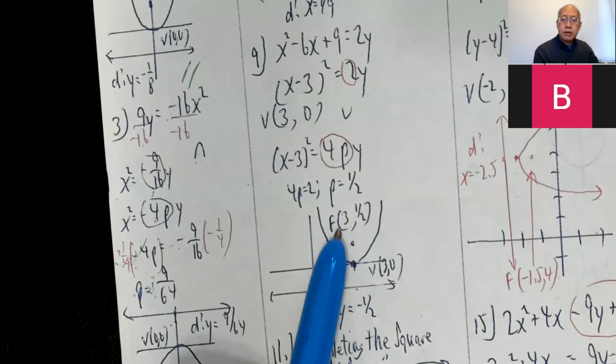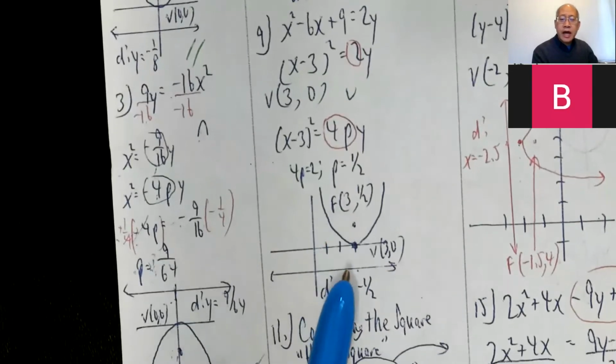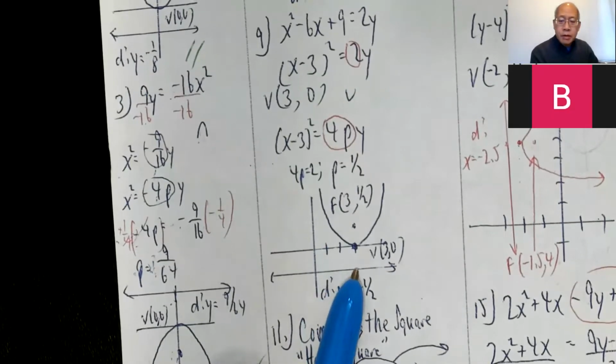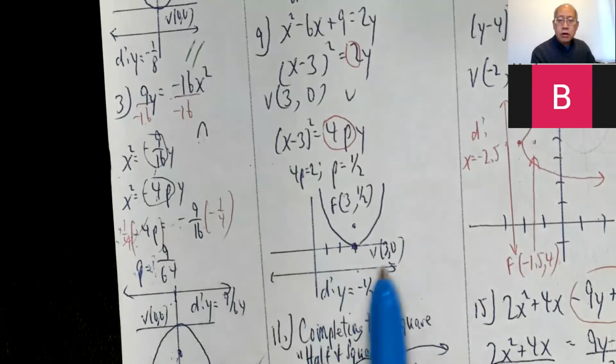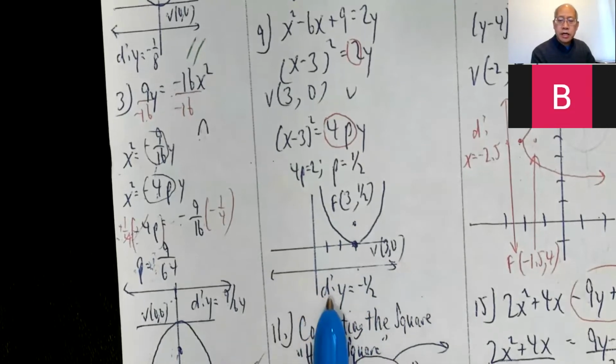So half up: (3, 1/2). Half down, don't put the point. Remember, the directrix is an entire line. So it would be incorrect if you put (3, negative 1/2). You have to draw an entire horizontal line. The directrix is y equals negative a half. Right?